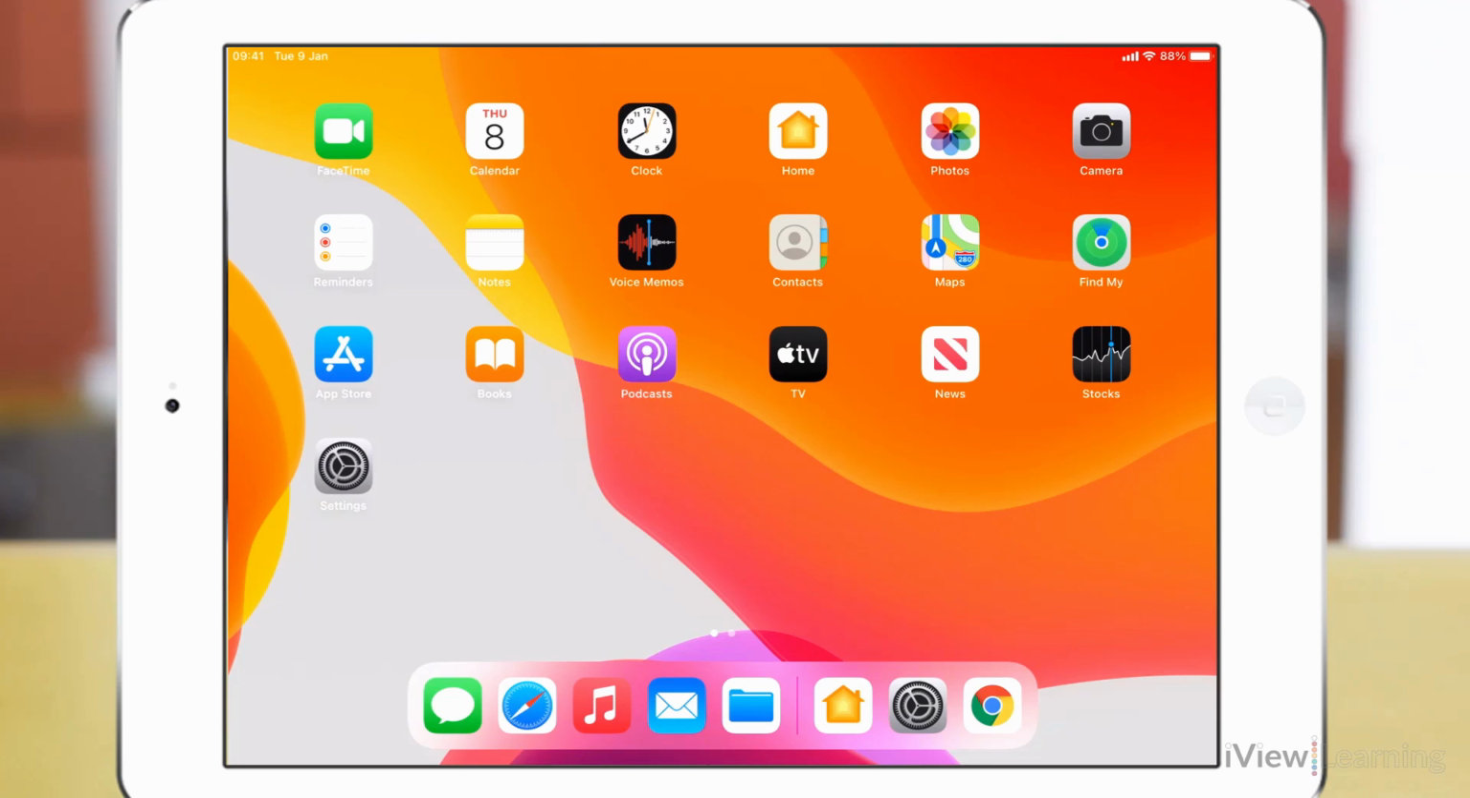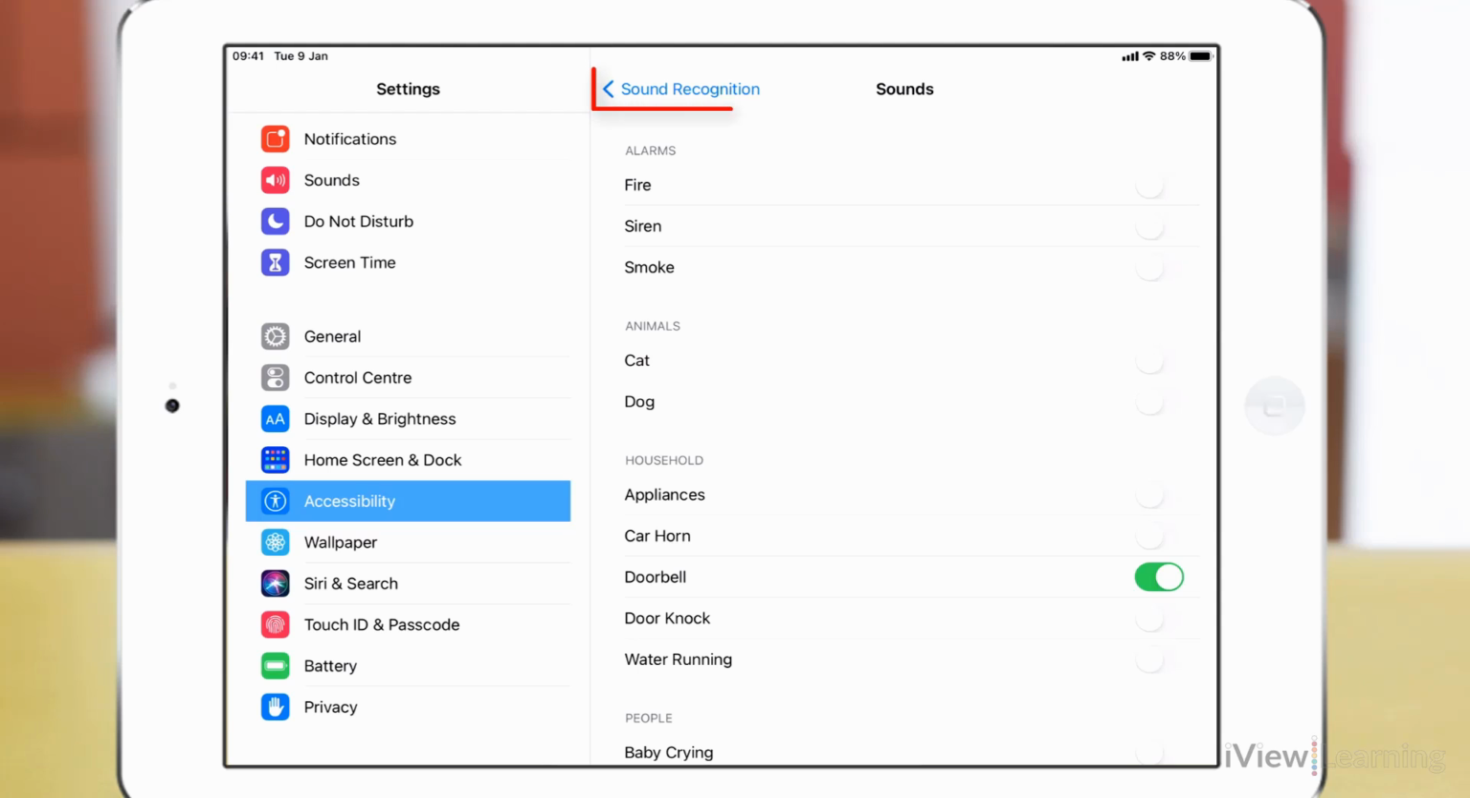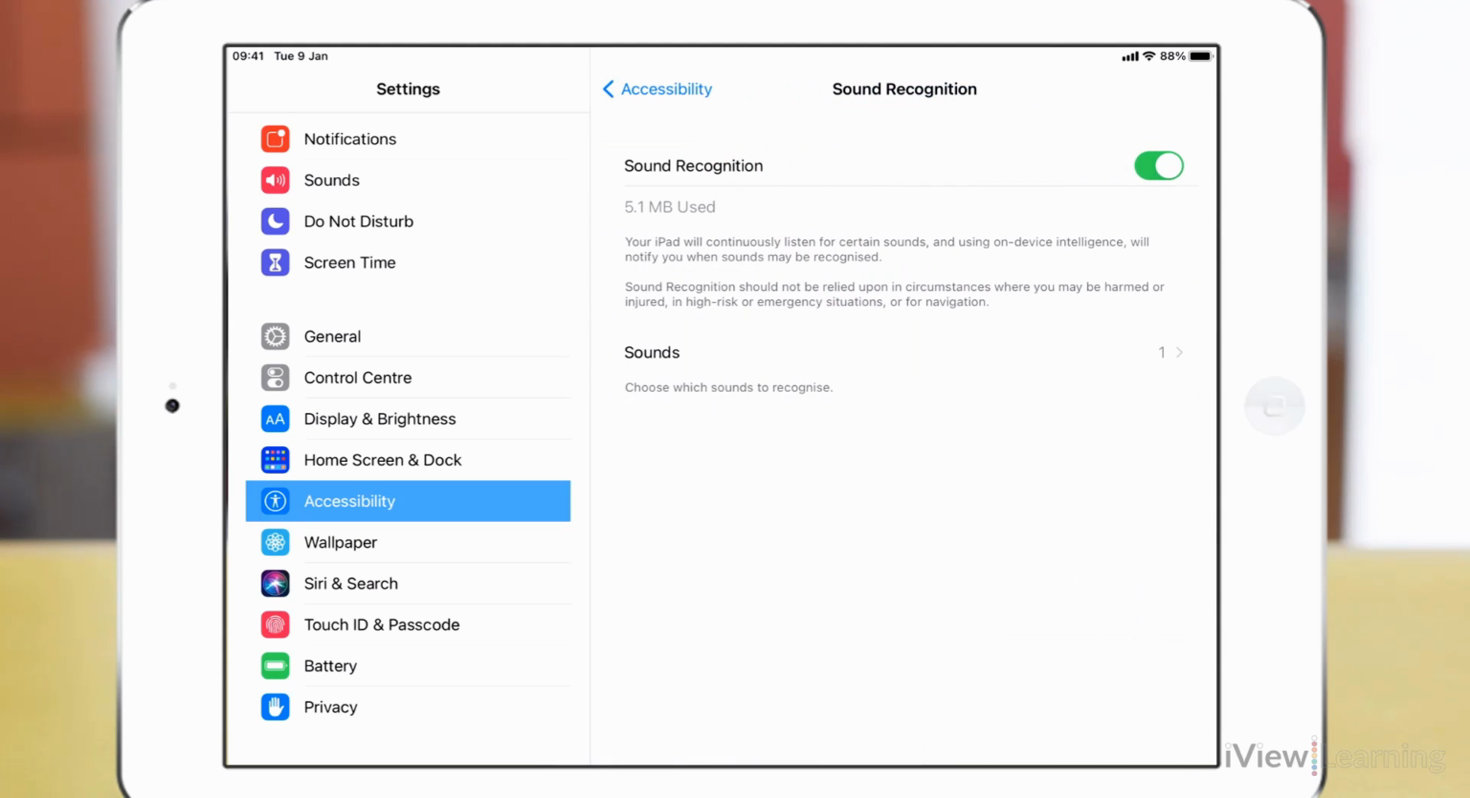To stop the iPad from listening, tap the settings icon. In the sound recognition section, tap the sound recognition toggle switch to turn it off.